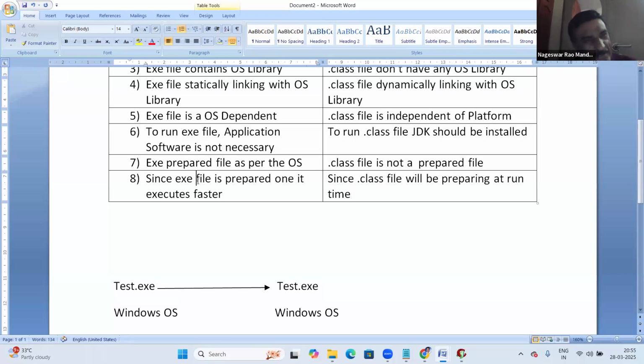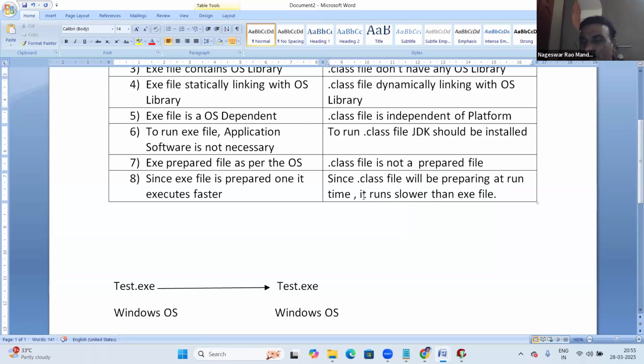Before executing the dot class file, the bytecode has to be converted into binary format and linked with the OS library. So the exe file is already a prepared file, but the dot class file will be prepared at runtime. Since it is prepared at runtime, it runs slowly. It runs slower than the exe file, but not much slower, just a little bit slow.